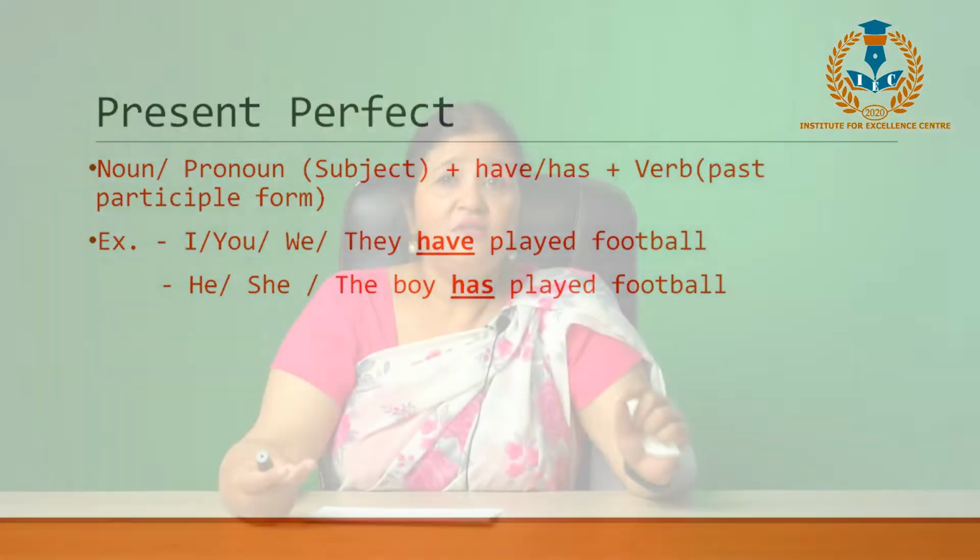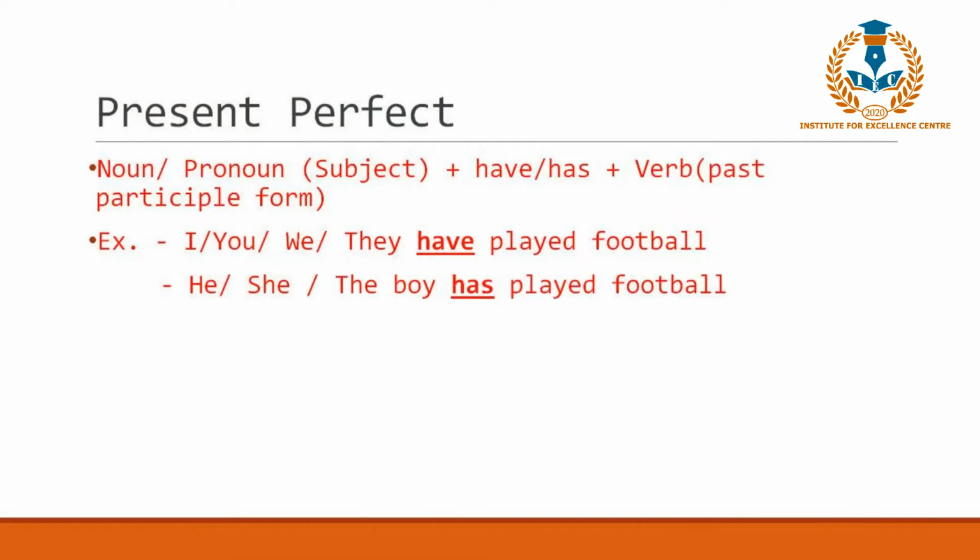I have told you earlier that we need to use be plus ing with the verb in continuous. So are we using that? And I have also told that for the perfect, it's a must for us to use have or has plus verb in its third form. So are we doing that?